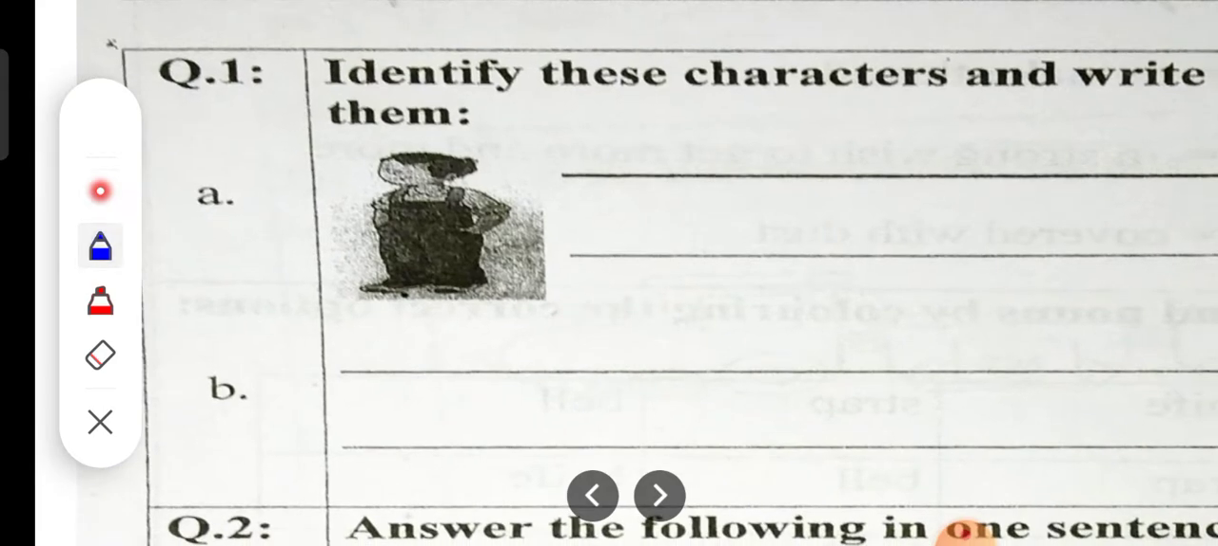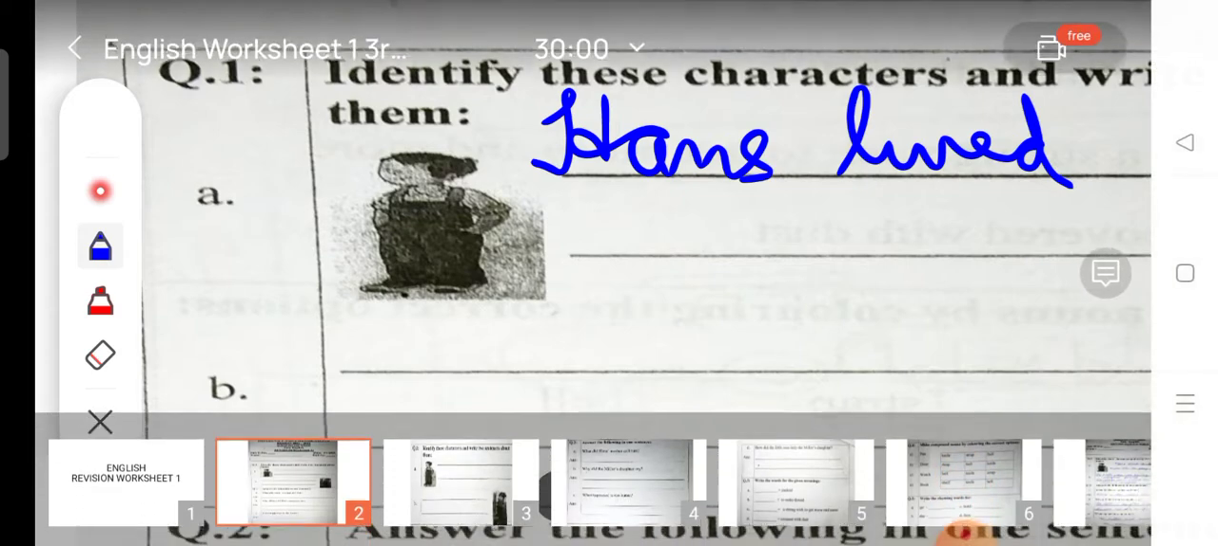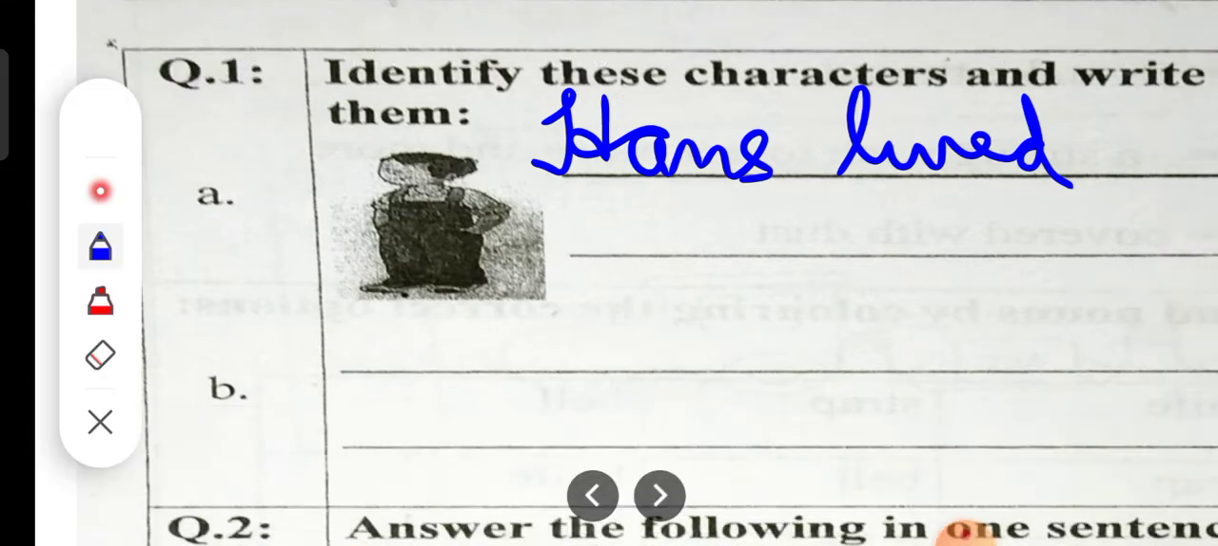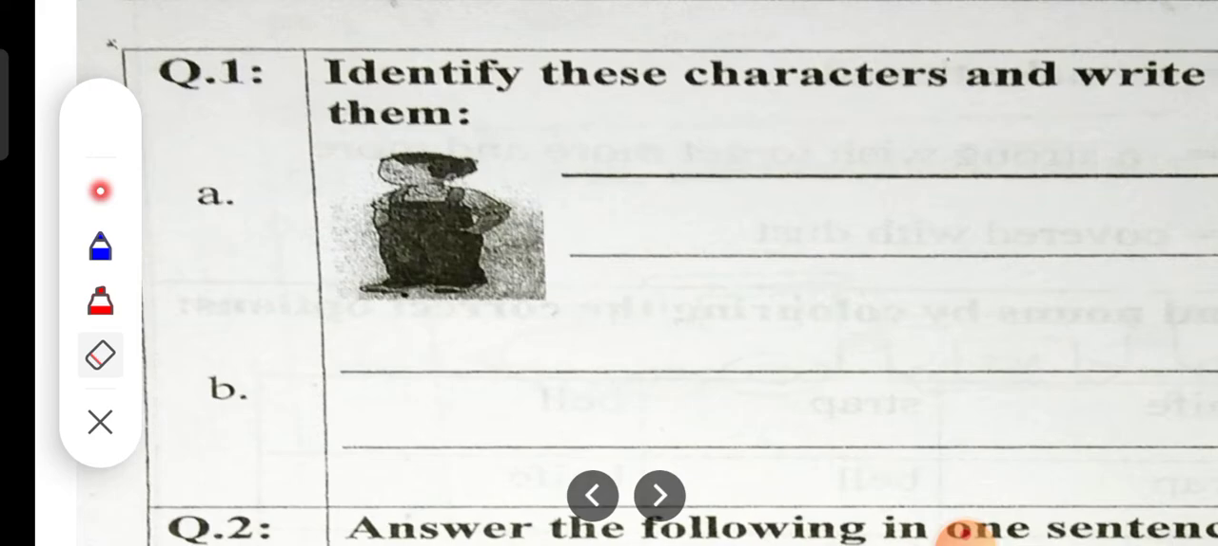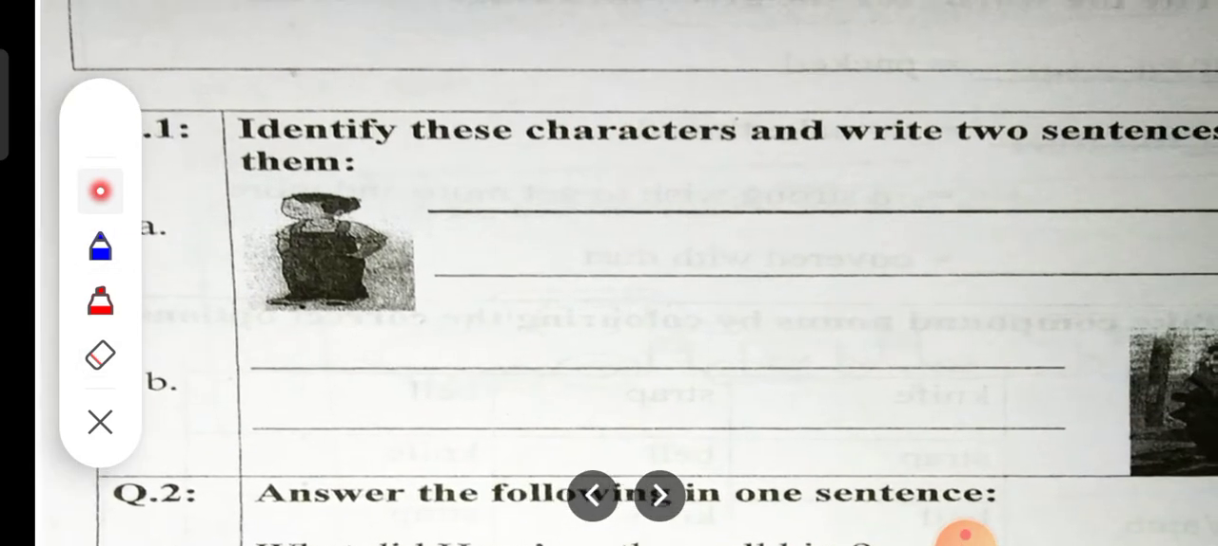That is, Hans lived in Germany. Okay, first we will discuss and then we will write the answers. Hans lived in Germany. Hans liked to play with the puppy.